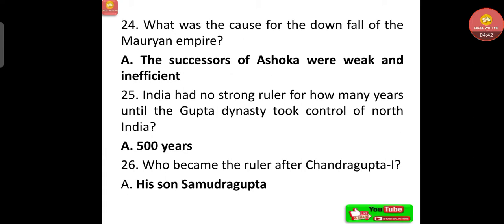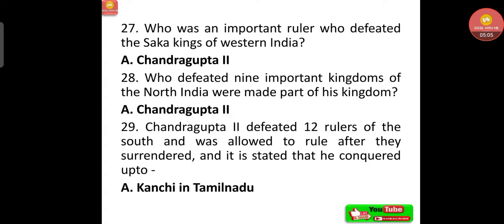What was the cause for the downfall of the Mauryan Empire? The successors of Ashoka were weak and inefficient. India had no strong ruler for how many years until the Gupta dynasty took control of North India? That was 500 years. Who became the ruler after Chandragupta I? His son Samudragupta. Who was an important ruler who defeated the Saka kings of Western India? That was Chandragupta II. Who defeated 9 important kingdoms of North India, which were made part of his kingdom? That was Chandragupta II again.